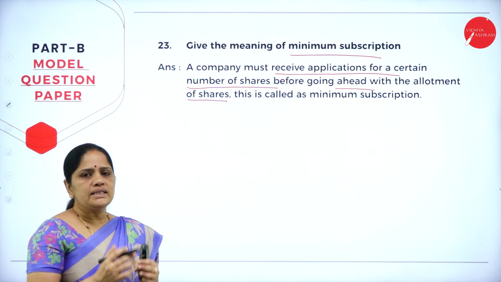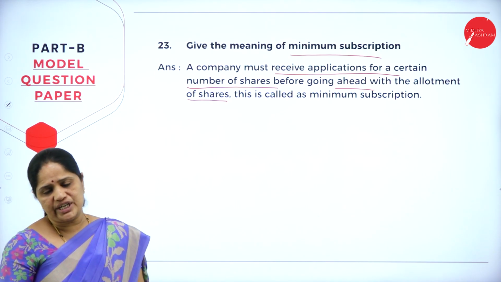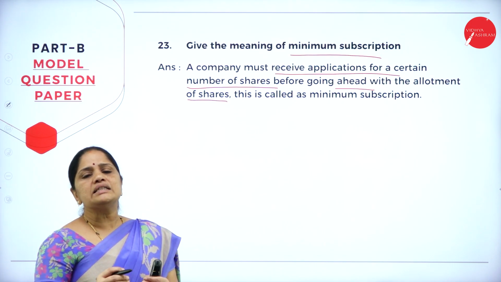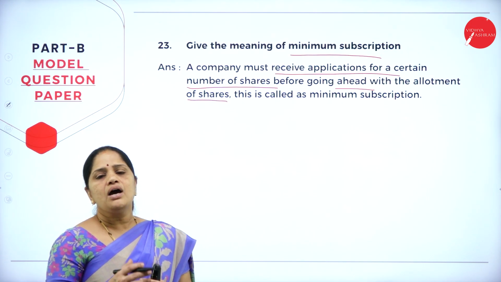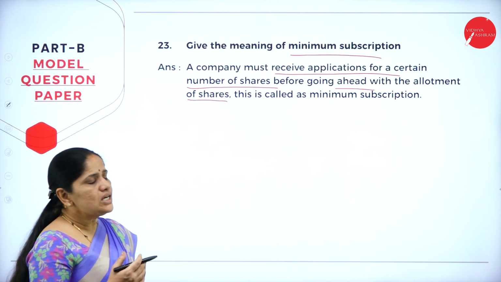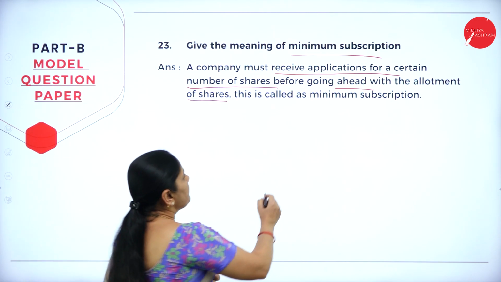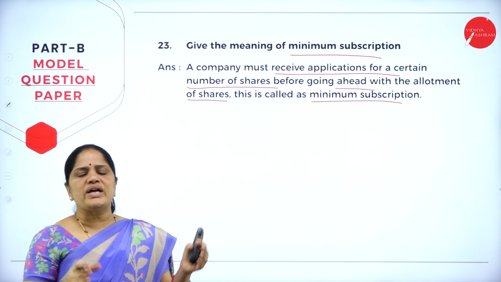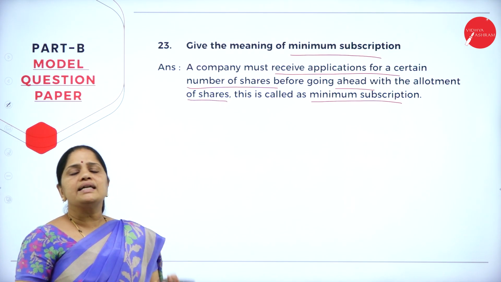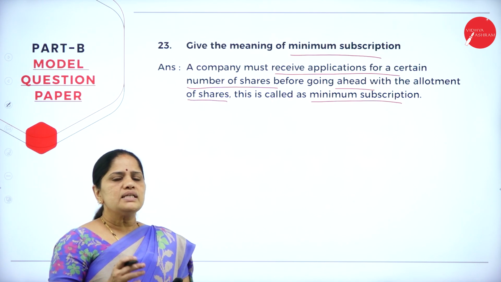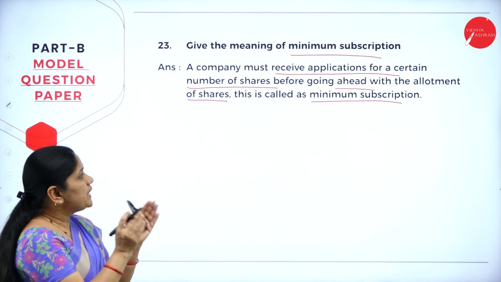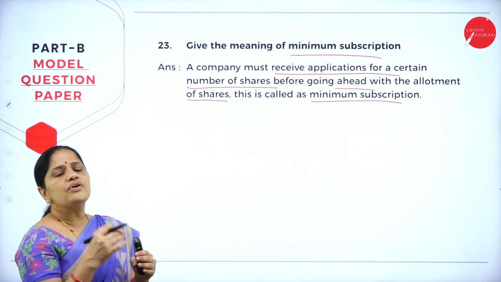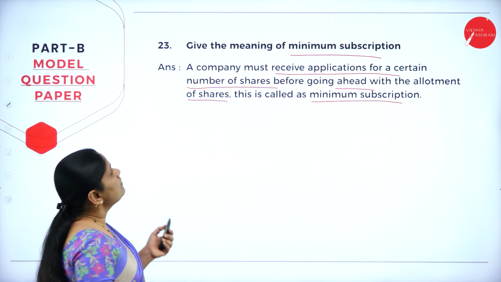For example, if they are issuing 1 lakh worth of shares, then the company should get at least 25,000 applications for shares. Only then it can go ahead. This is what we call the minimum subscription. If the company is not able to sell at least 25,000 shares, then it cannot commence business. So, this minimum subscription is that certain amount of shares which the company has to sell before it goes ahead with the commencement of business.